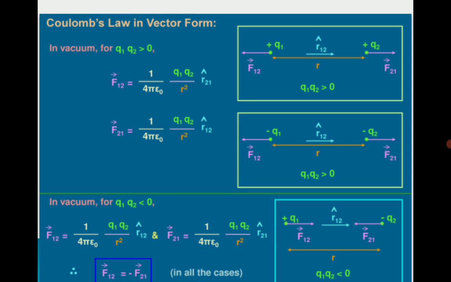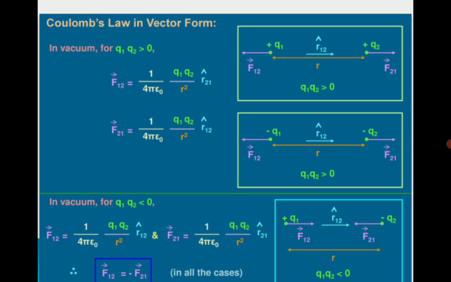Now if we observe these two expressions for F12 and F21, the unit vector r12 and unit vector r21 are in opposite directions. So we can conclude that vector r21 is minus of vector r12. Finally we can write that vector F12, the force exerted on 1 by 2, is opposite to the force exerted on 2 by 1.